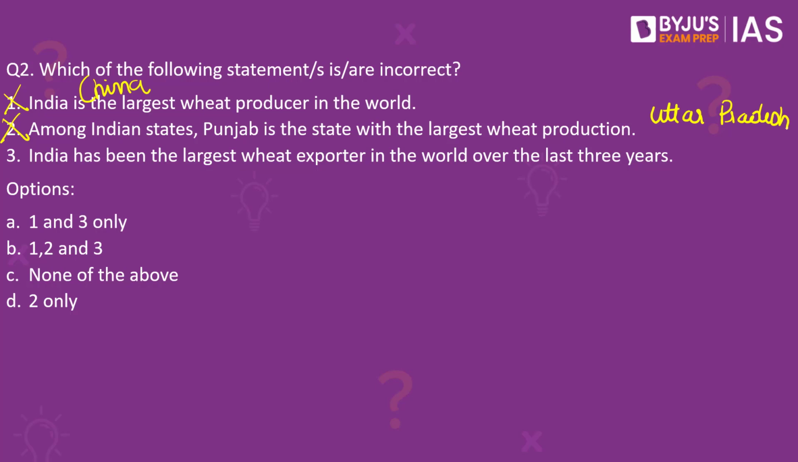But you have to pay attention to the fact that despite the record wheat exports from India, India is not among the top wheat exporters in the world. So which country is the largest wheat exporter in the world? It is Russia. In fact, Russia and Ukraine put together account for more than a quarter of the global wheat production. So the ongoing conflict between Russia and Ukraine has resulted in the breakdown of the global wheat supply chains. Statement 3 is also wrong.